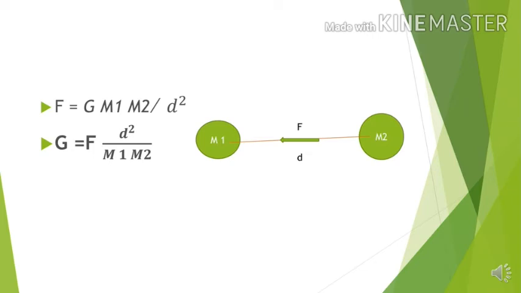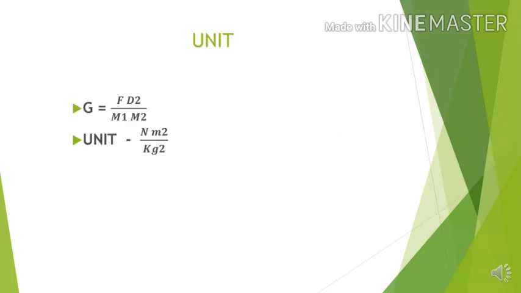This is a mathematical rearrangement that I hope everybody knows. On the basis of this formula, G is equal to F d square by m1 into m2, we can find the unit of the gravitational constant.